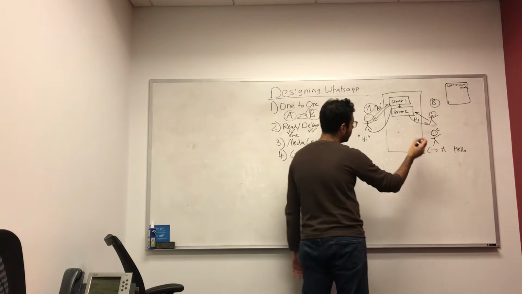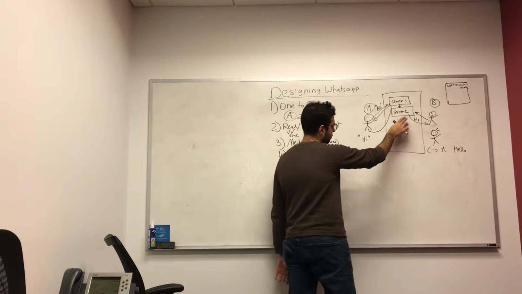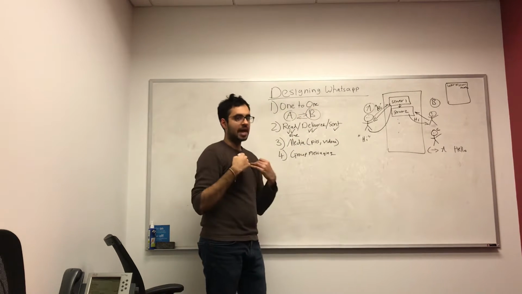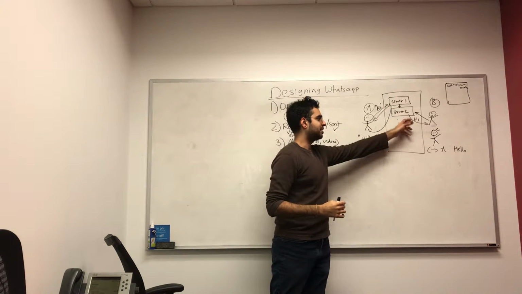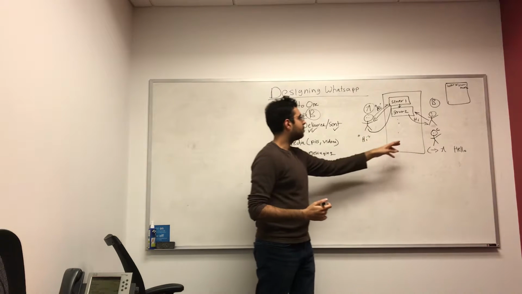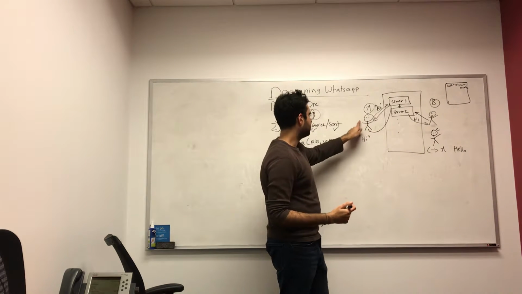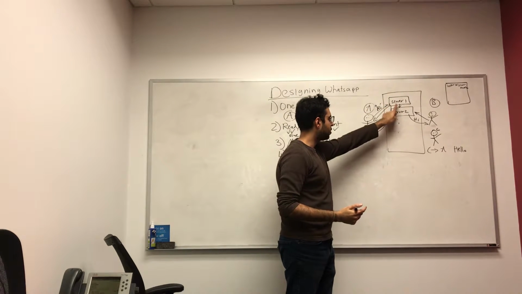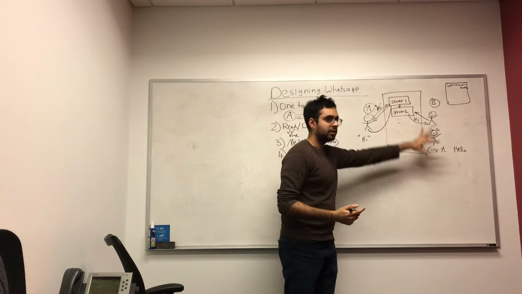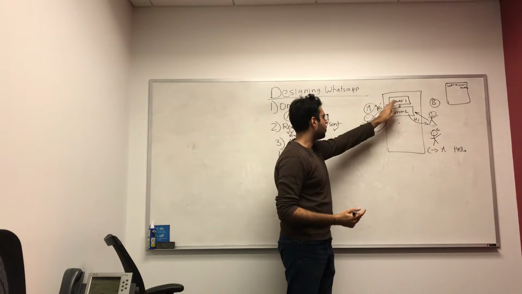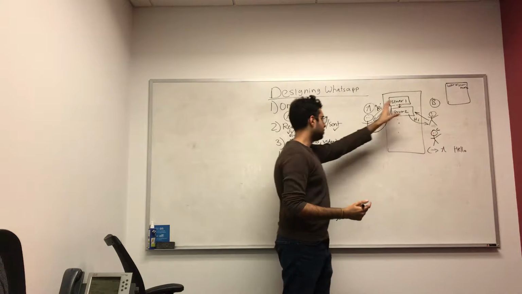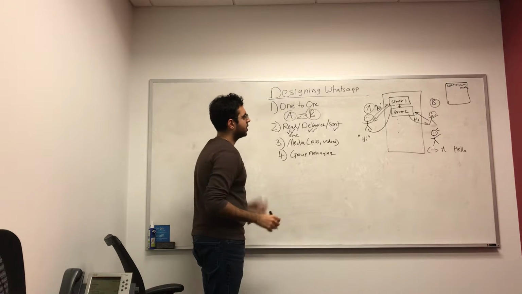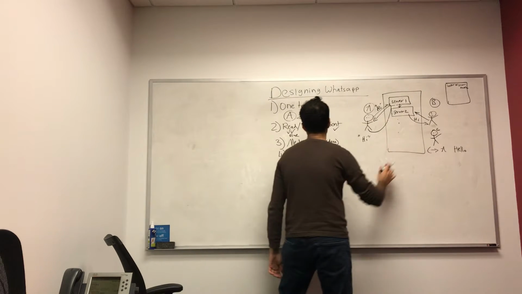So now each user will be associated with one server. This server will be responsible for both sending messages on behalf of that user as well as sending messages to that user. As an example, if A is associated with server 1, that means A is sending messages to server 1 that A wants to send to other people, as well as server 1 delivering messages from other users to user A. So that's how we can think about our architecture this way.